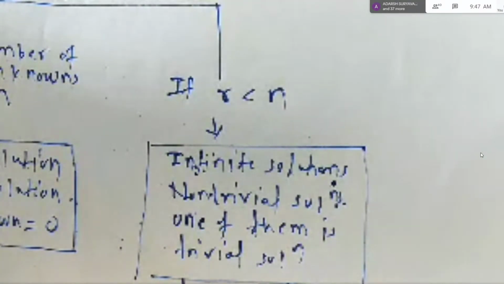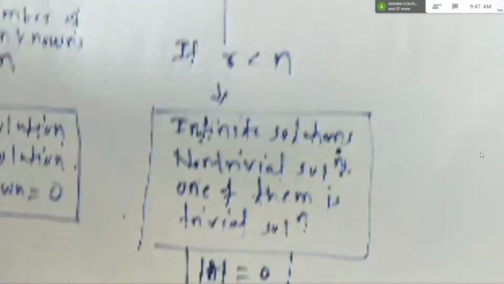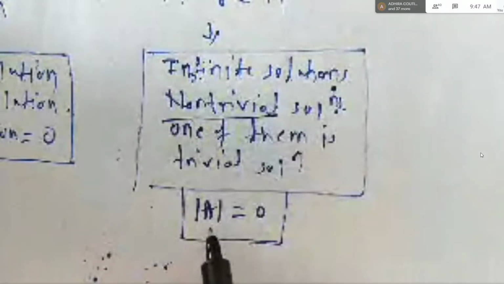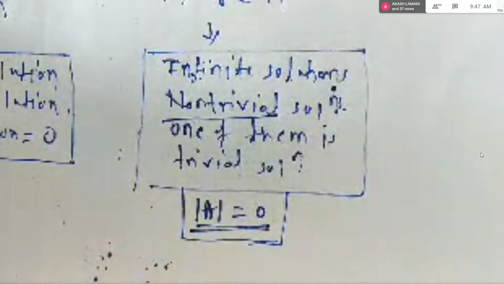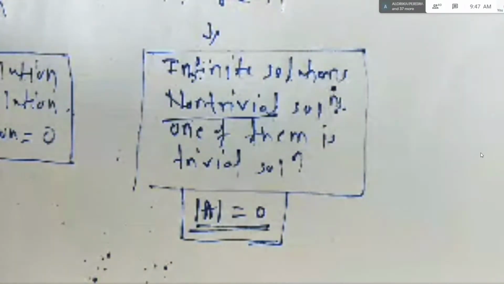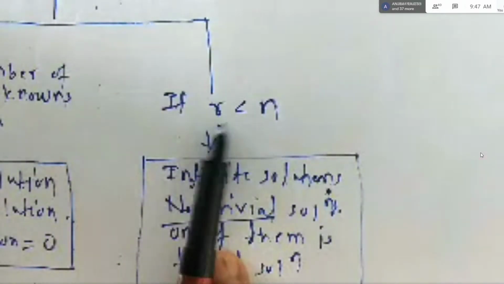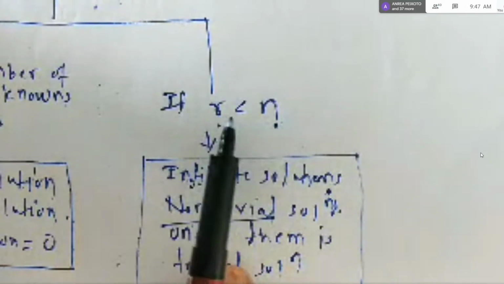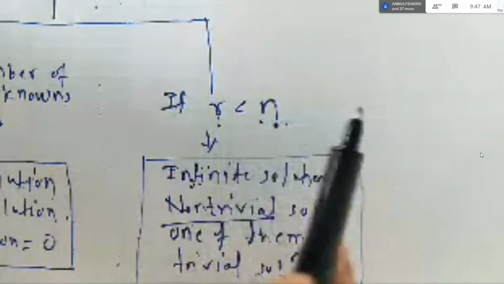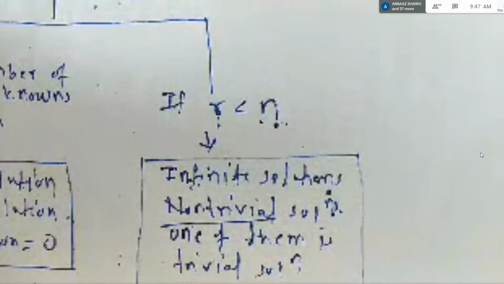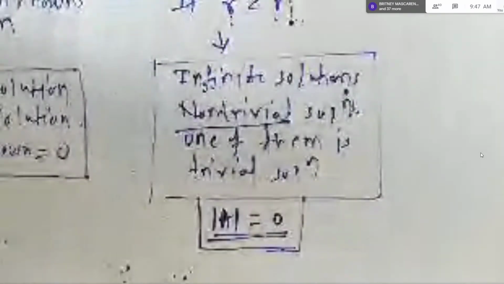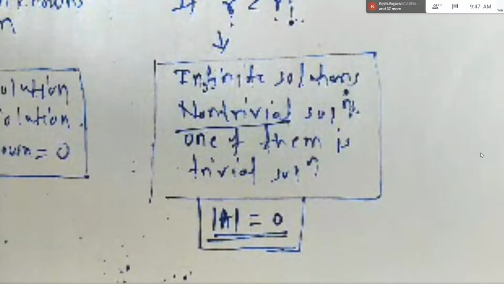Yeah. And at the same time, as I said, whenever you read the word non-trivial, remember this: determinant of A is always equal to 0. So this is the easy way to find out the value of the unknown. Another way is you can directly convert the matrix to echelon form, get the rank, see the number of unknowns, and for what value of the unknown the rank will be less than n. That you have to find out, and that will give you the value of the unknown. Okay, but equating the determinant to 0 is the easy way.